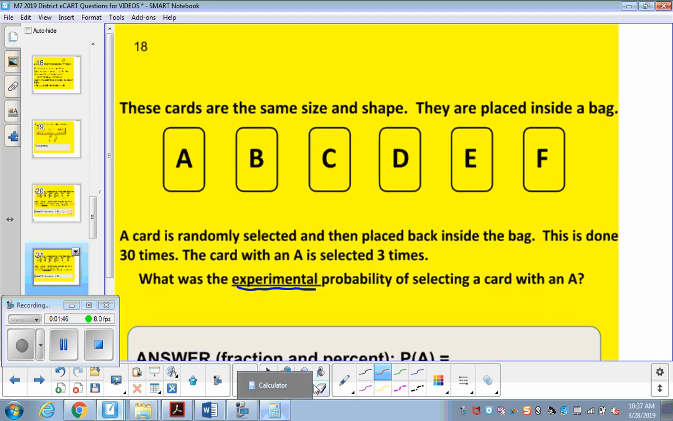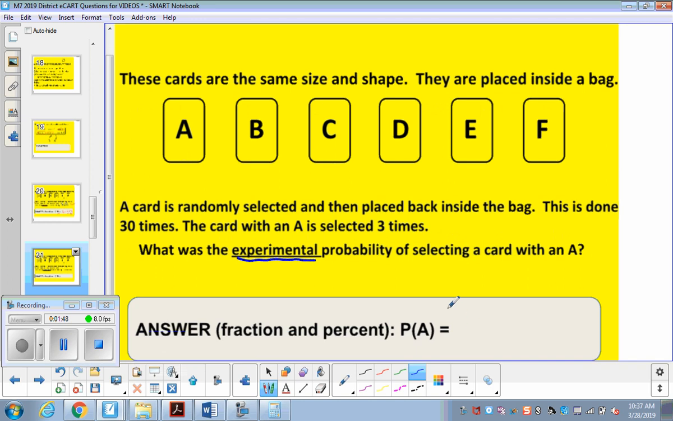Now on the next slide, slide 18, this is the part where we're given those results, where it's the 3/30 that reduced to 1/10, and so it happened 10% of the time. All right, and that's the review video for experimental results versus theoretical going into the experiment.